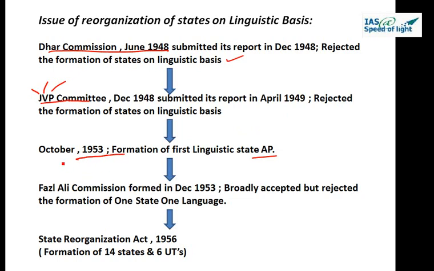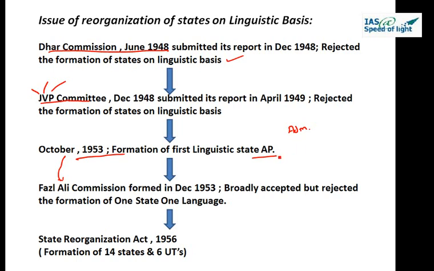And later the same year, one more commission was formed, the Fazl Ali Commission, in December 1953. This commission broadly accepted the formation of states based on cultural homogeneity, but it rejected the formation of one state, one language. Administrative convenience and development have to be the first two criteria for the formation of a new state, and not the language.